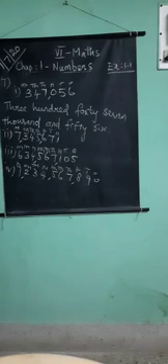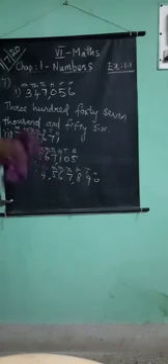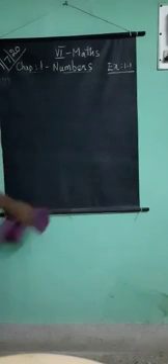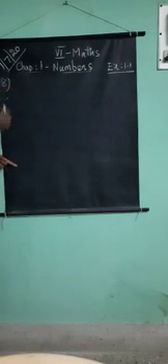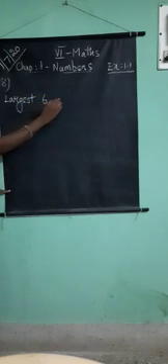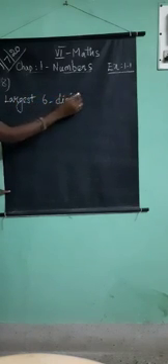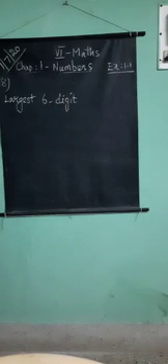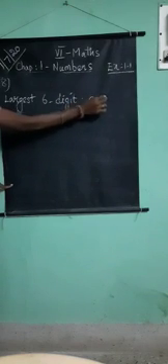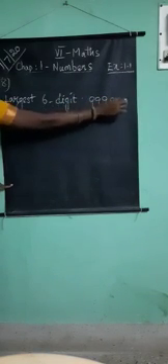Next, 8th question. Write the largest 6-digit number and put commas in the Indian and international systems. Largest 6-digit number. Largest means we have to use which digit? 9. So 6-digit means how many 9s? Six 9s: 1, 2, 3, 4, 5, 6.